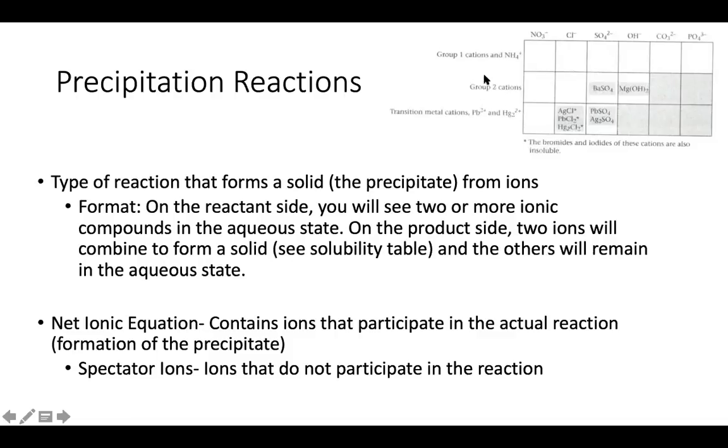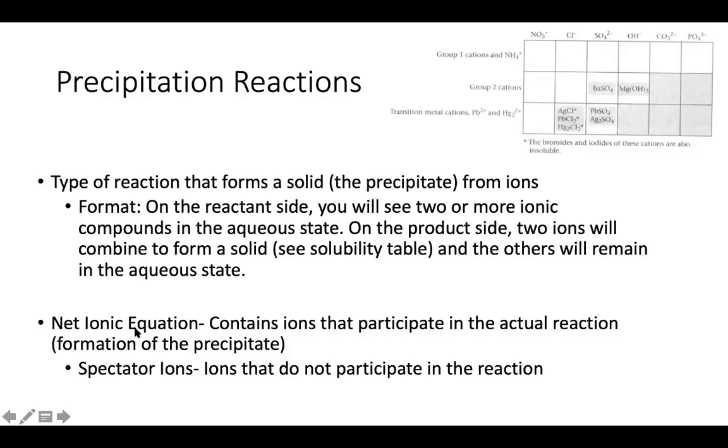So any group 2 cation, whenever it's with carbonate, is automatically insoluble, right? Every single group 2 cation, if the entire block is shaded like that one is. If it's only one thing shaded, like magnesium hydroxide, that means of all the group 2 cations, only magnesium makes an insoluble solid when paired with hydroxide, right? All the other group 2 cations with hydroxide would be soluble, okay?